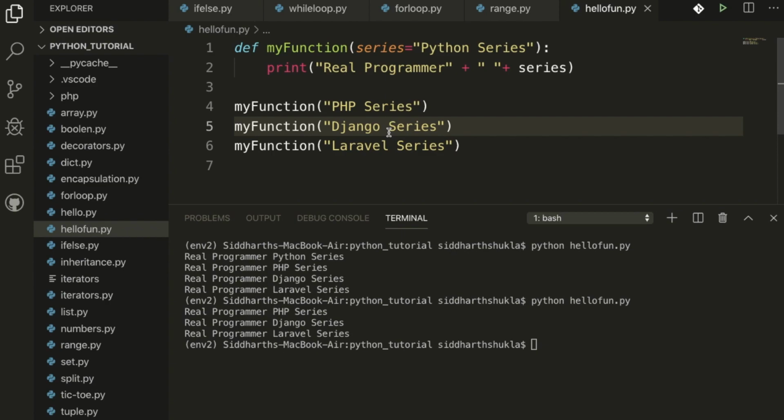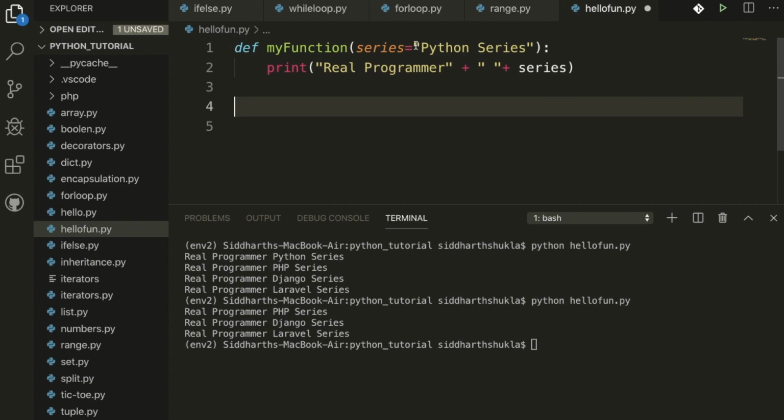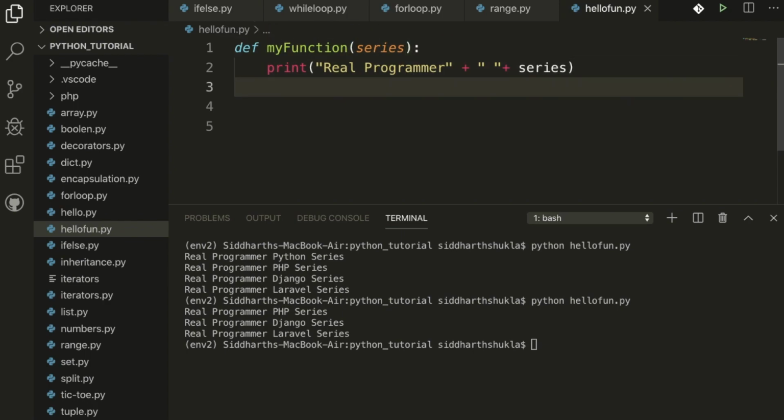Okay, now one more thing, we can also pass a list. How? I'm going to show you again. Suppose I have the same function, my function, and I'm going to pass the series. Let's check how we will do it.